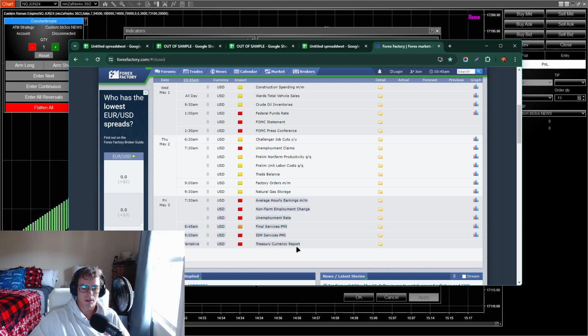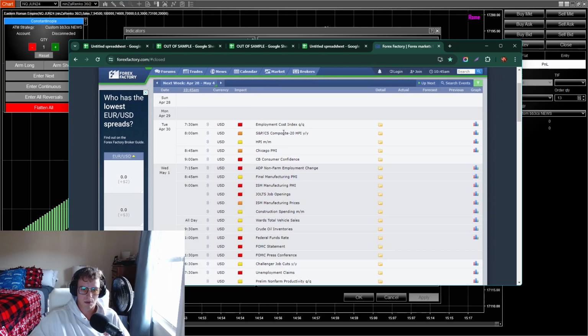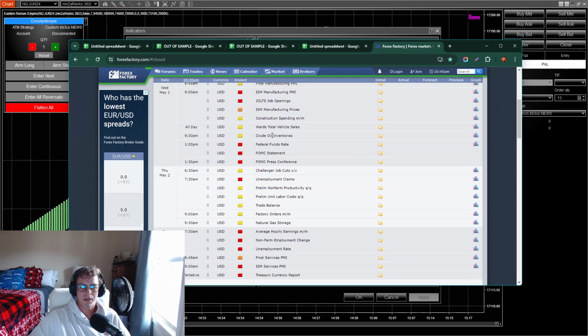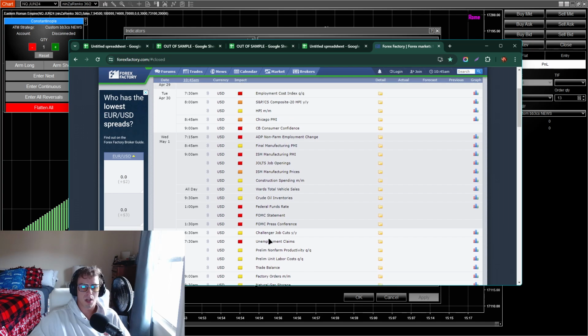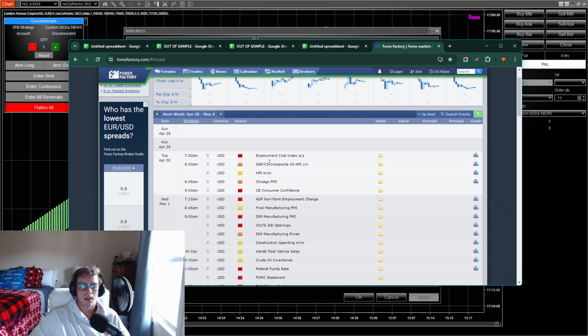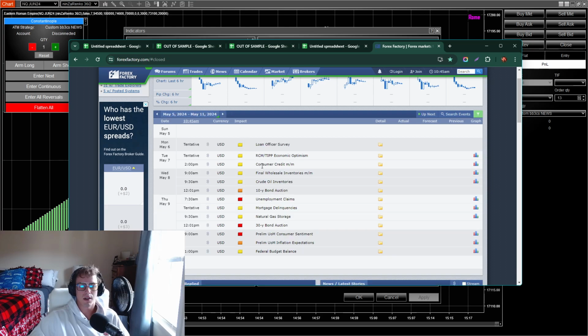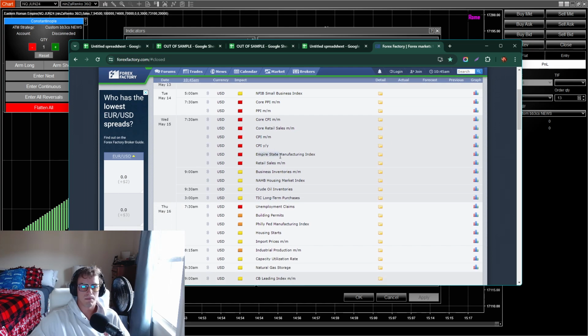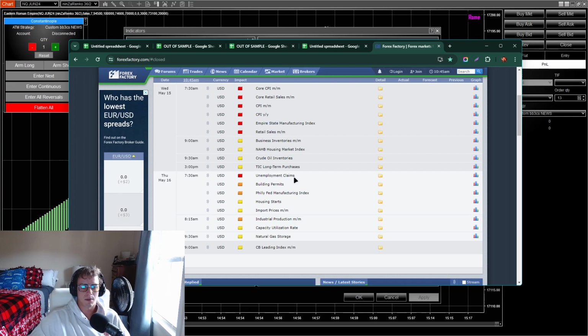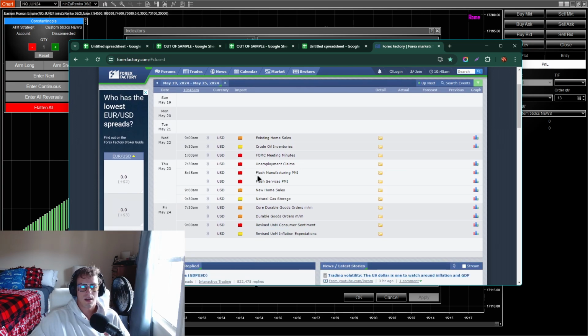And obviously you can see there's a lot of red folder here. So the big ones you're gonna keep your eyes on are unemployment rate, the non-farm employment change. Unemployment claims you can run regular unless it's with something else. And then employment cost index, that's up in the air. A few of these are up in the air. CPI is 100% news strategy, especially if it's with other stuff. Again, unemployment claims, not too big. If it's with a bunch of other news, that's a maybe you could run it again. So yeah, you guys are getting the idea.